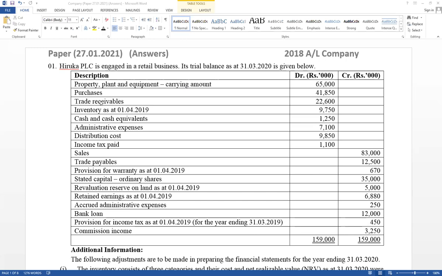And purchases, it has given, trade receivables, inventory opening balance. Think about inventory opening. If it has given purchases, definitely there will be an inventory opening balance in the trial balance. And cash equivalents, administrative expense, very important.